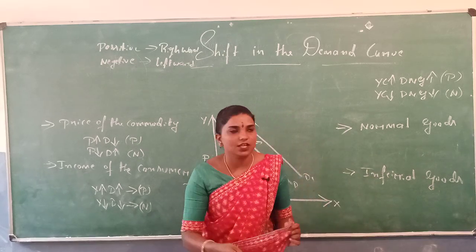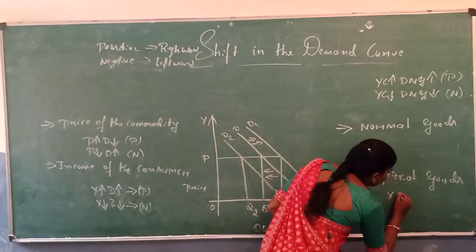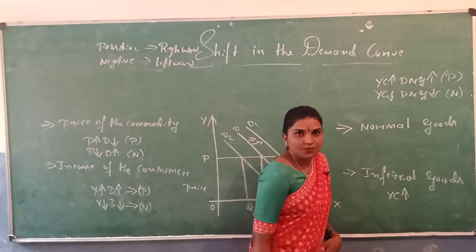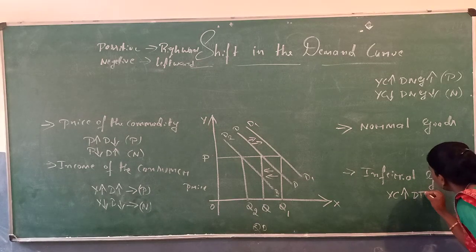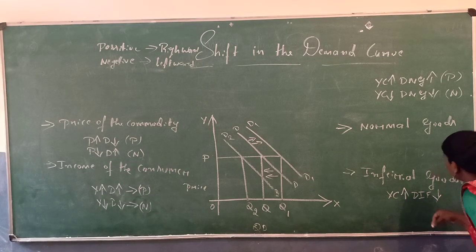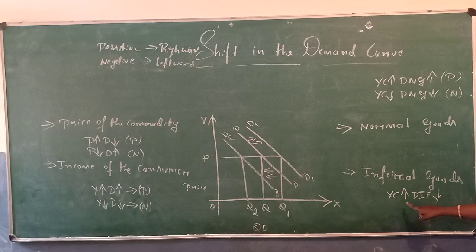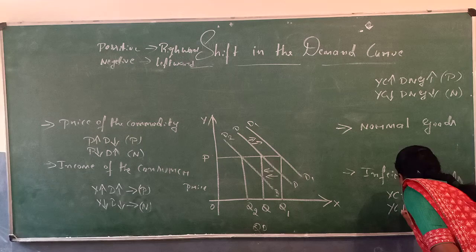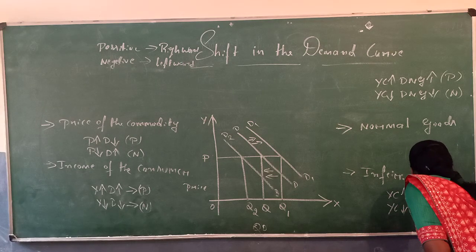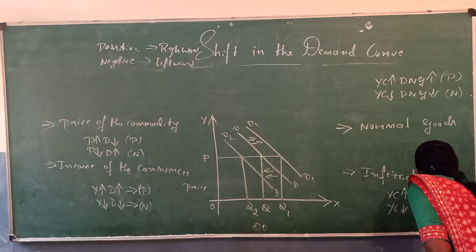What is inferior goods? If the income of the consumer increases, the demand for inferior goods decreases. Similarly, if the income of the consumer decreases, the demand for inferior goods increases.